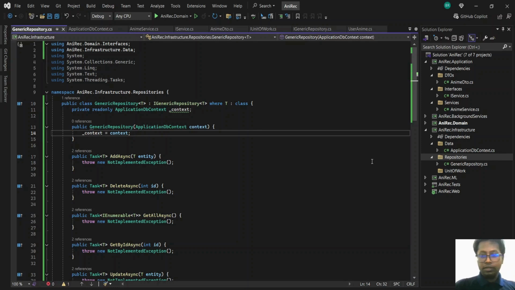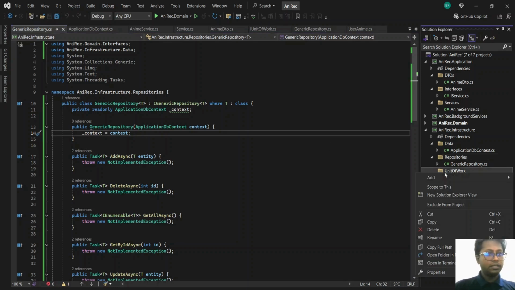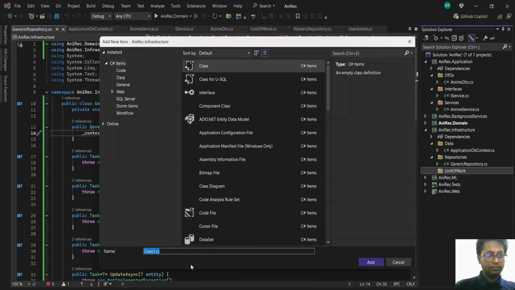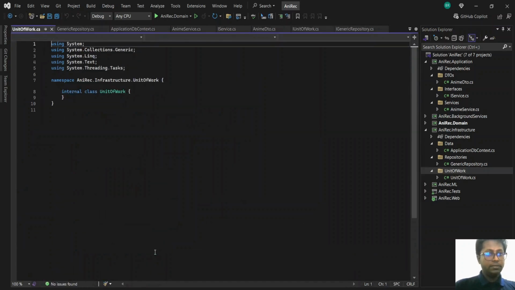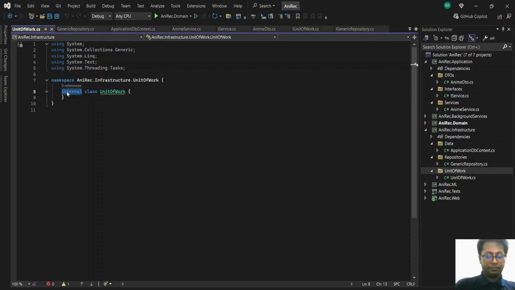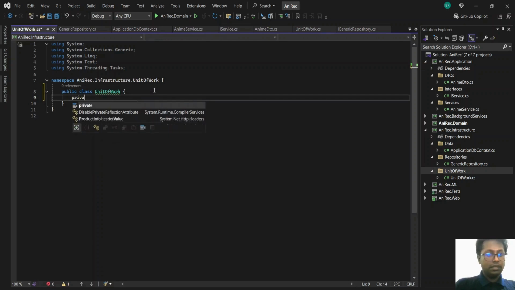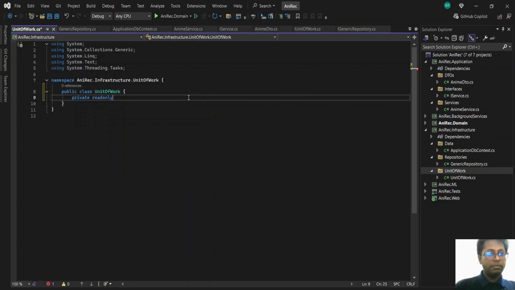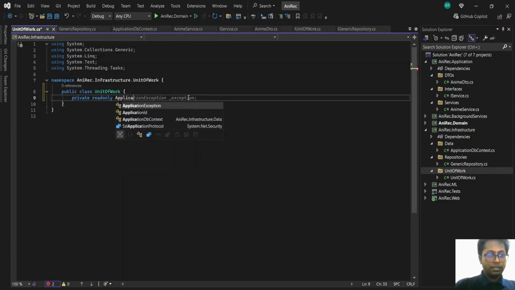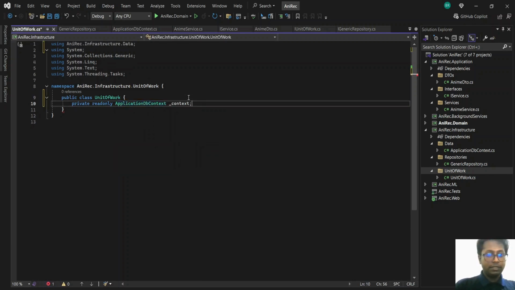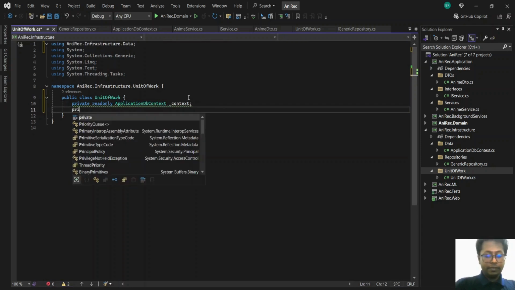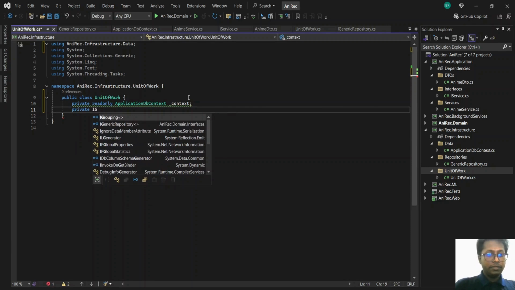Okay, we'll also implement our unit of work this time. Unit of work. Okay, so this is the implementation. So we'll have a private DB context, and we'll have the same application DB context that we used earlier. Application DB context, we call it context, and then we'll mention each repository that we need here.